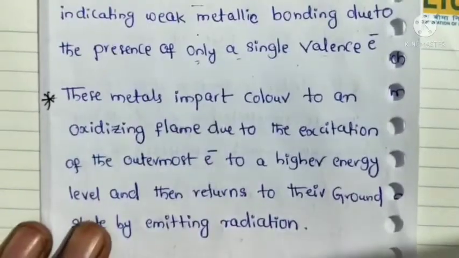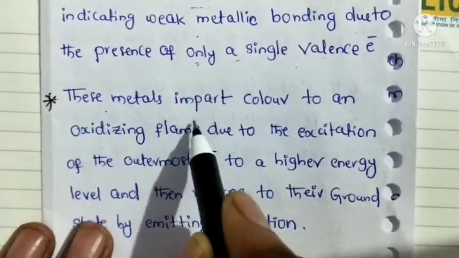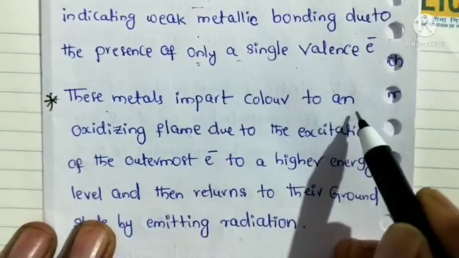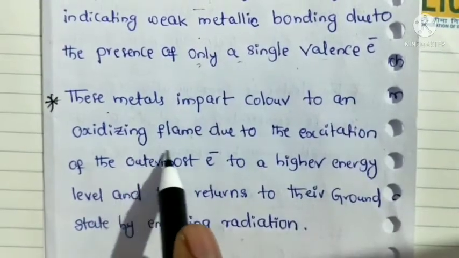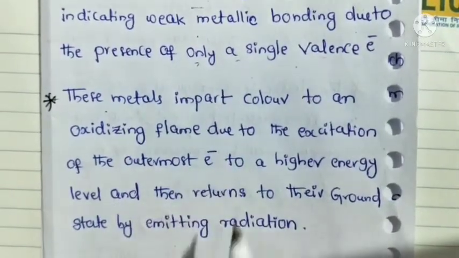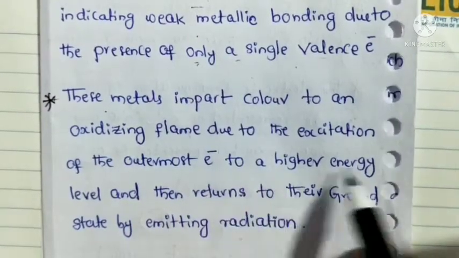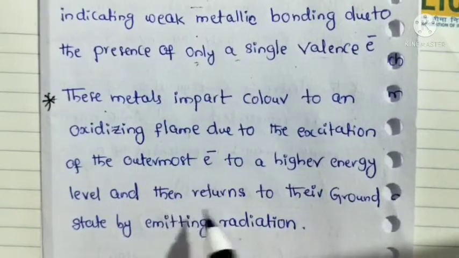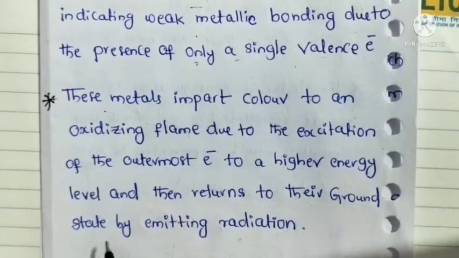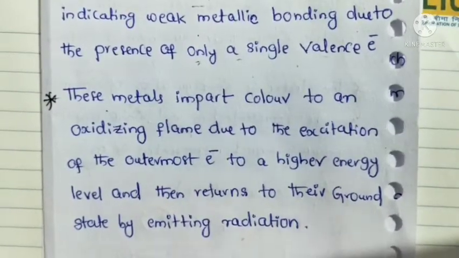Next, these metals impart color to an oxidizing flame due to the excitation of the outermost electron to a higher energy level and then return to their ground state by emitting radiation.